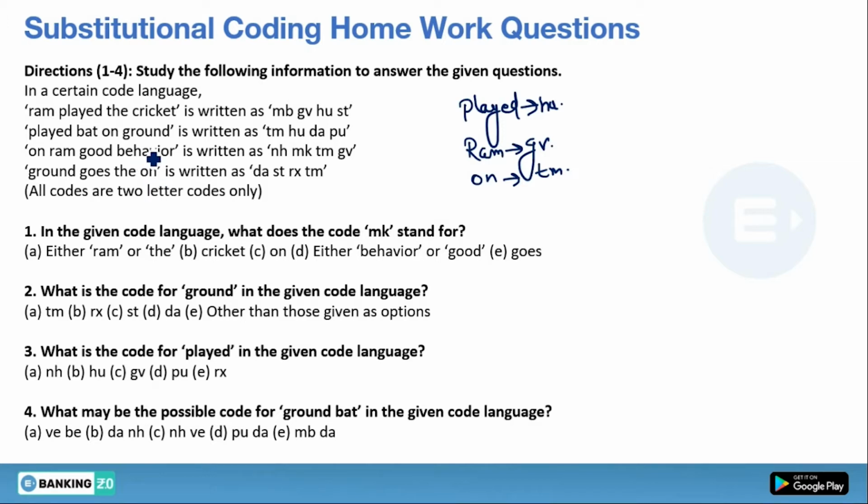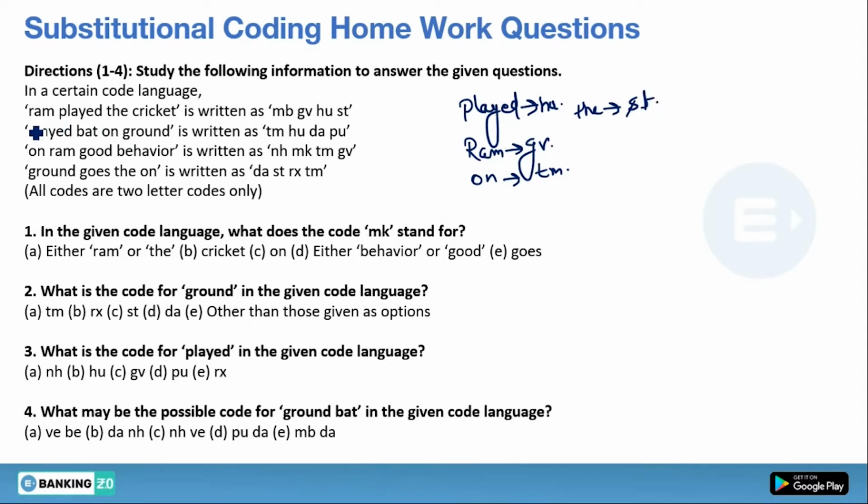Again on is common, so we have found the on code, that is TM. Now check first and fourth. Is anything common? Yes, the is common. The code will be ST, because ST is common in both these statements. So the will be ST.